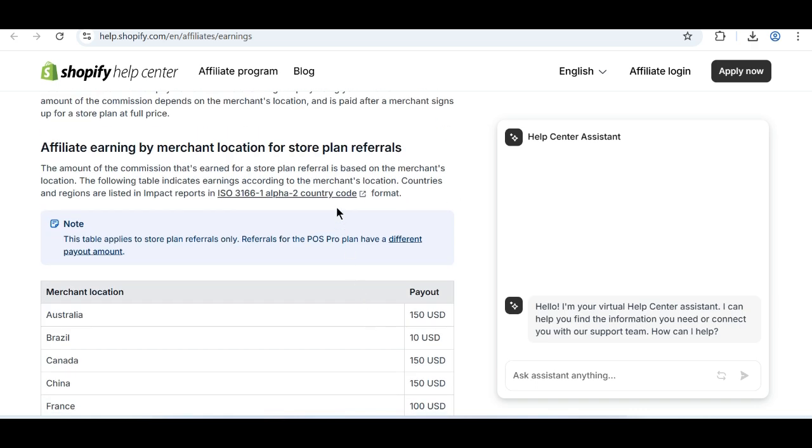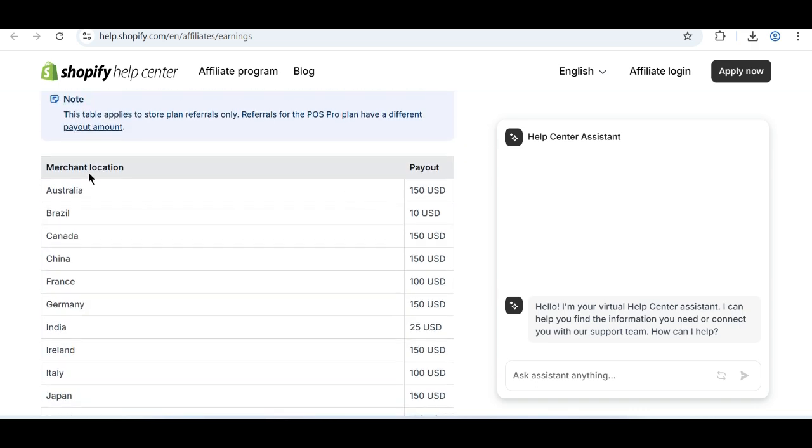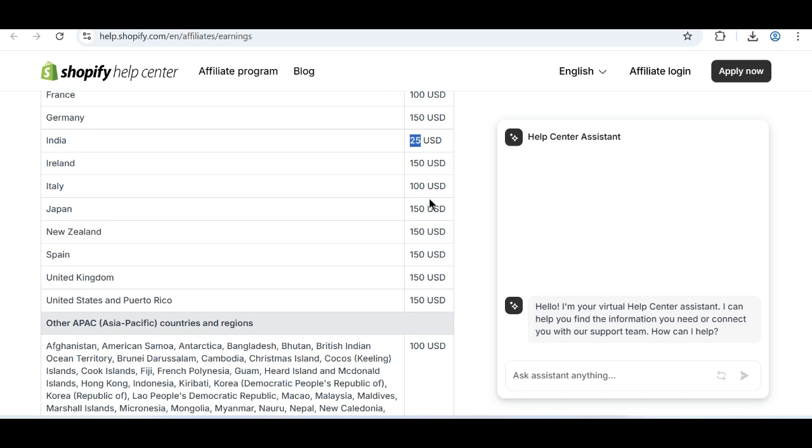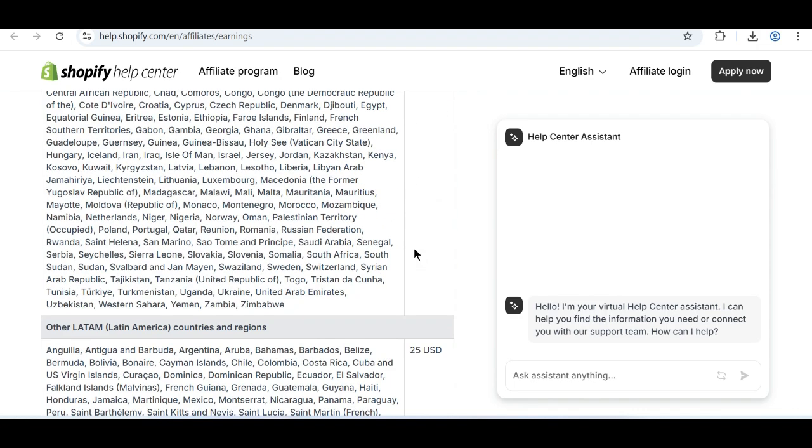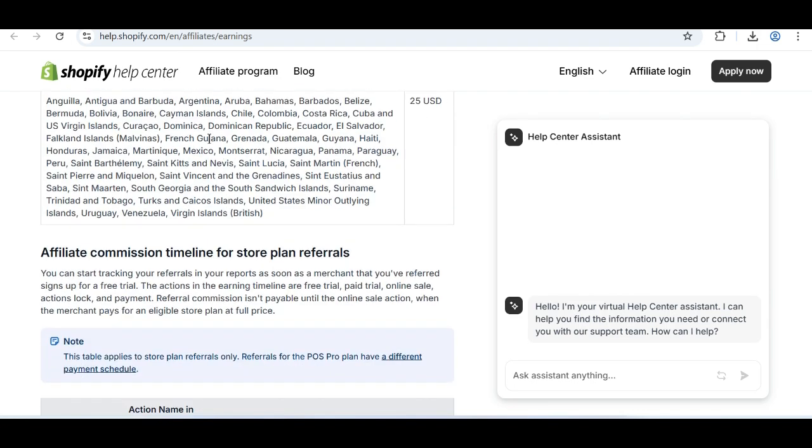You can read this one and see the merchant location and the amount of money you're going to be paid. If someone is from India, you're paid 25, I think it's the one which is small. If it's from Japan or Italy, you're paid 10. Also these are 125 from these countries. So if some seller is from these countries, you're also going to get paid 25 USD.